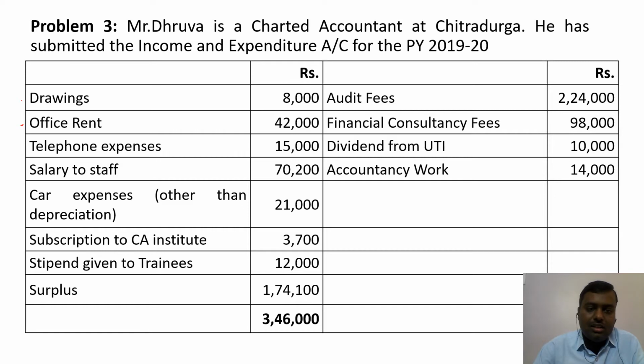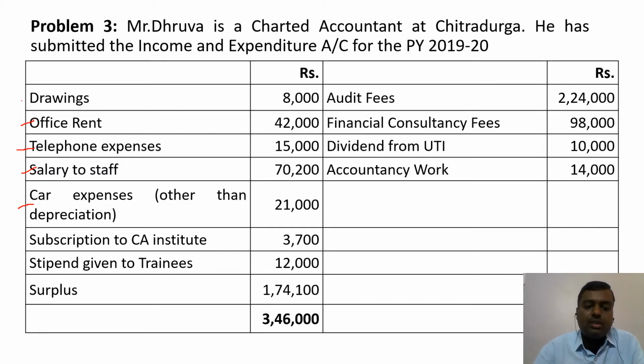Office rent is relating to profession, telephone expenditure is relating to profession, salary to staff is relating to profession, car expenses other than depreciation, and since no adjustment is given regarding the car until now, we'll assume that the car expenses are relating to the profession. If any adjustment is given, we'll calculate according to that adjustment.